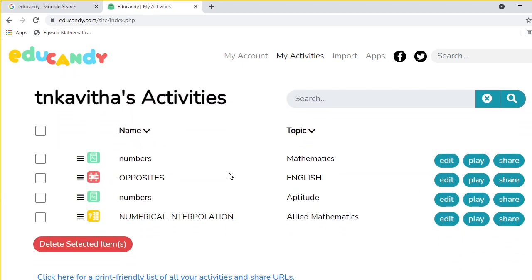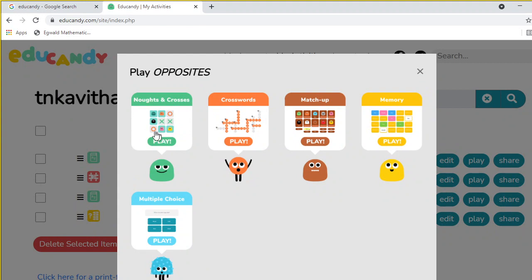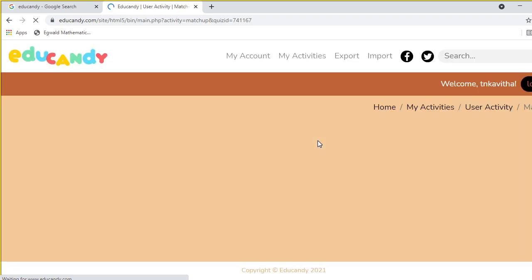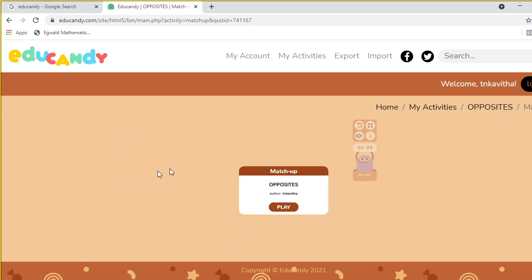Yeah, the opposites are saved. Here, play. It's not possible because at least 9 words are needed. Here, crosswords we completed. Match up: you just match the pairs. Okay, opposite. Beautiful now, ugly, you can match it like that. Okay.